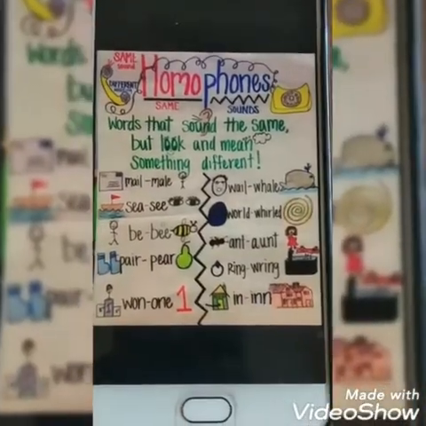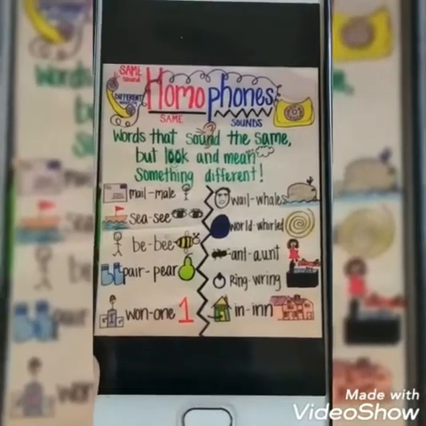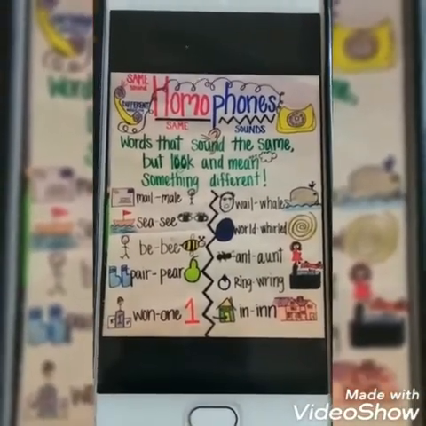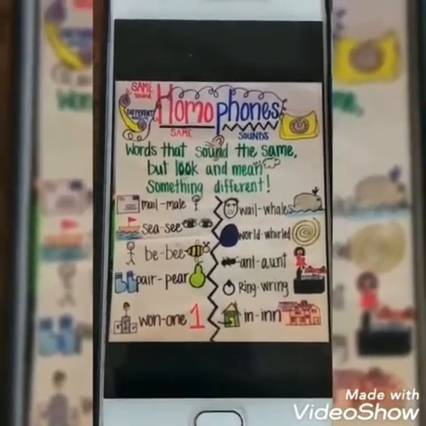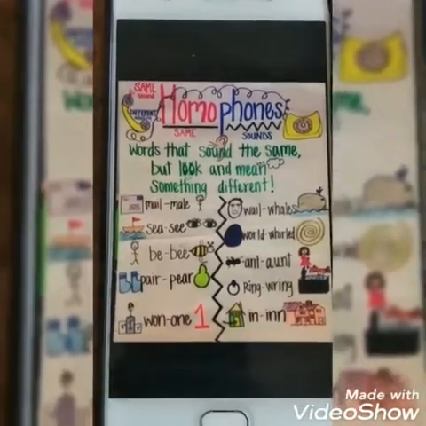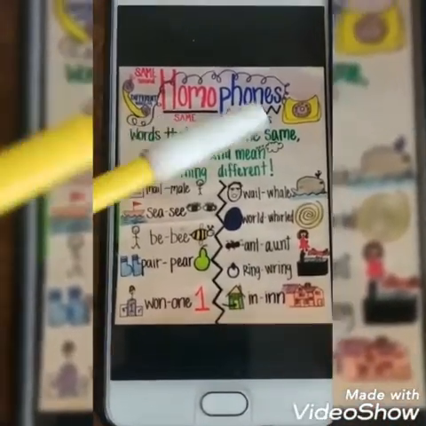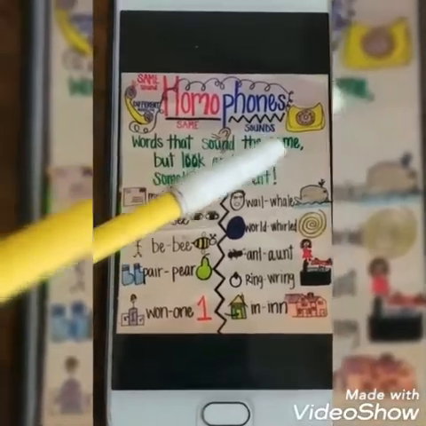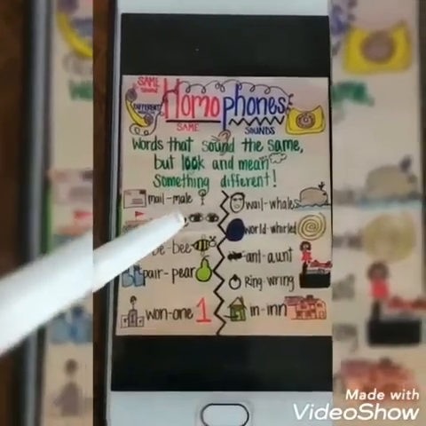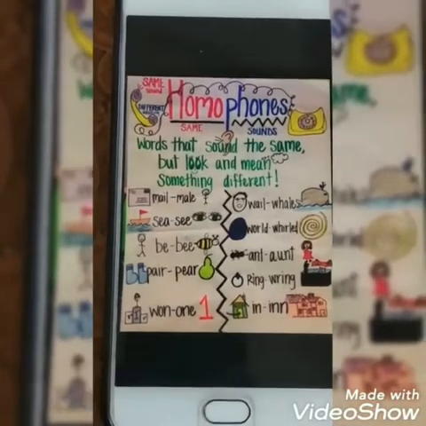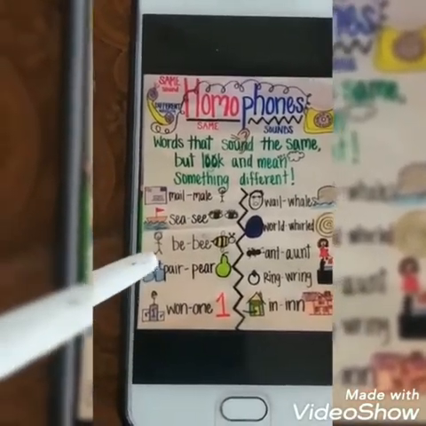Okay. Children, in today's subject enrichment activity class, your topic is fun with homophones. So first of all, I would like to tell you what homophones are. Homo means same, and phones means sounds. So the words which have the same sounds but different meanings are known as homophones. Okay. So here are a few examples, children.